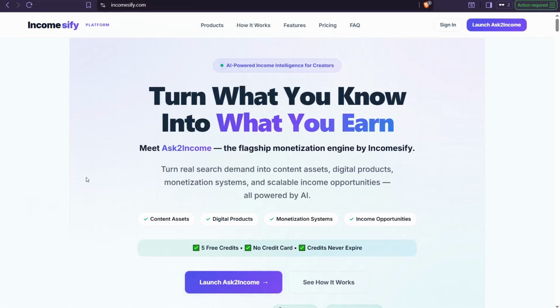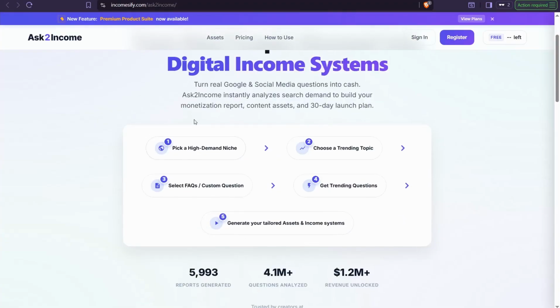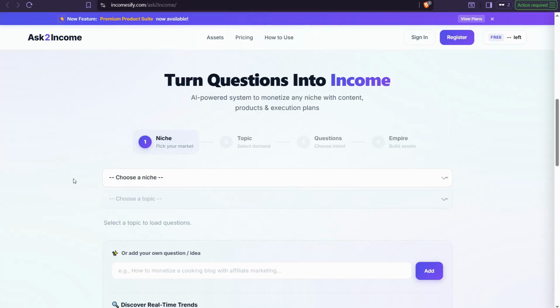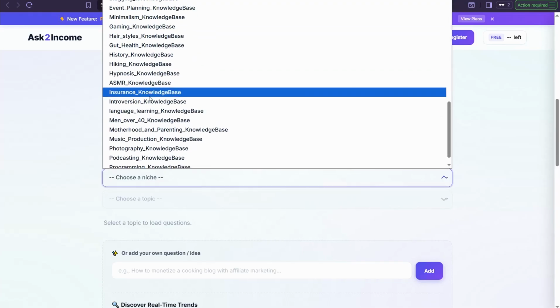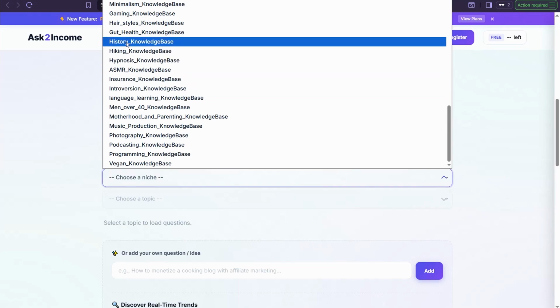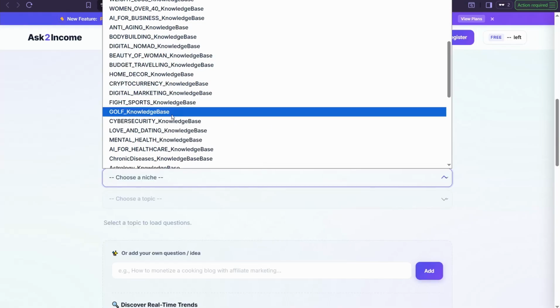So you can refer to the link down below, incomesify.com, and go to Launch Ask to Income. Then you land on this amazing tool, which turns real people's demand into digital income systems. As I said earlier, it is packed with a huge database of People Also Ask questions in about 80 hot and highly demanded niches, like language learning, hiking, hairstyles, gaming, minimalism, blogging, digital marketing, leadership, motivation, women over 40, and so on and so forth.